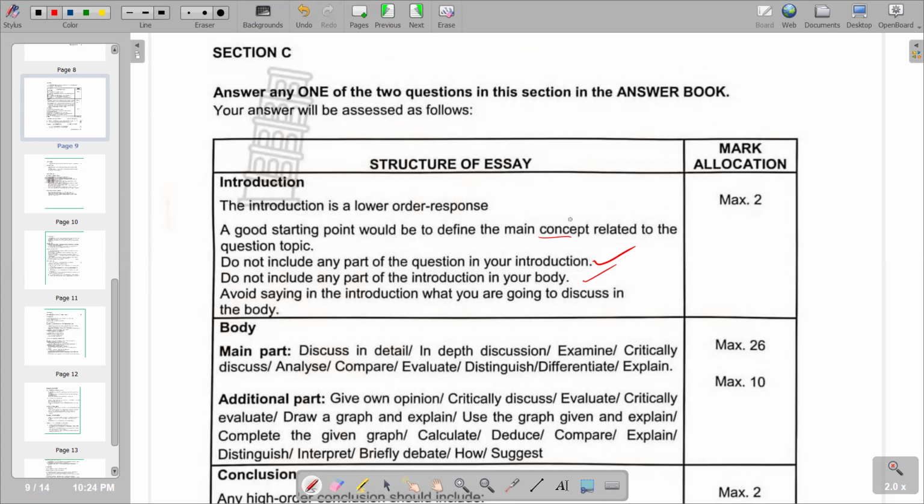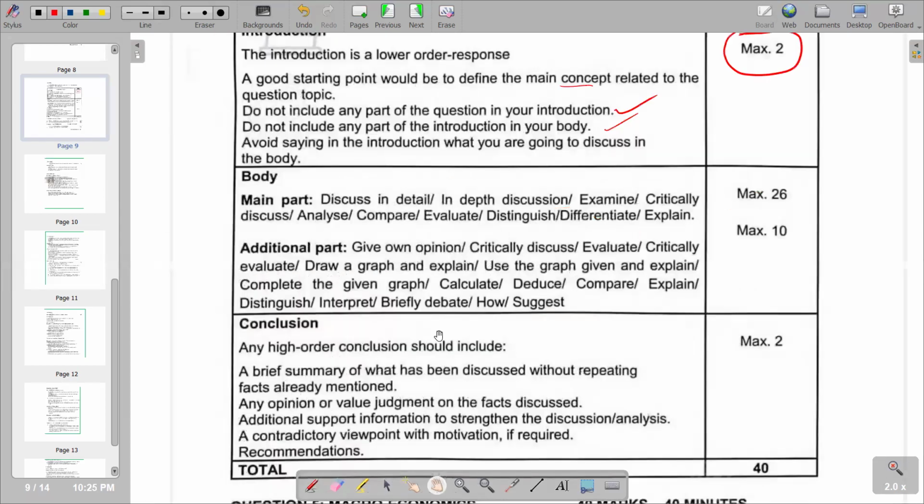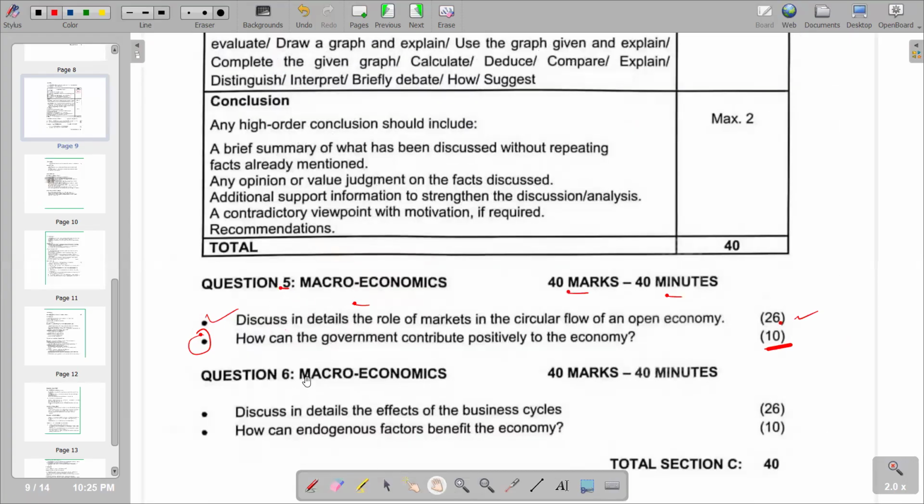But you have to take note that we only have 2 marks representing our introduction. So according to the instructions, our introduction within the context of this video is defining the terms that we have in the question. We go back to the question and pick those terms. If you look at the question, you would see that we have the term circular flow. This is the one that you are simply going to define in the introduction.